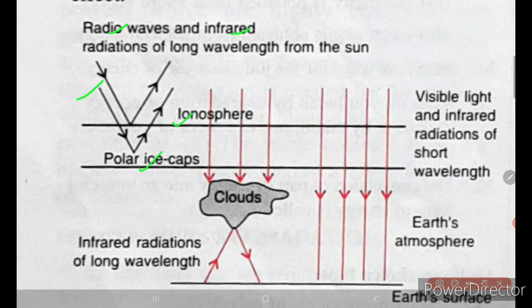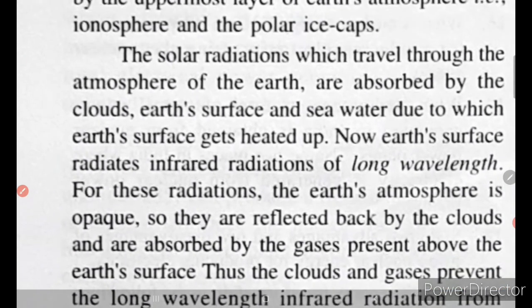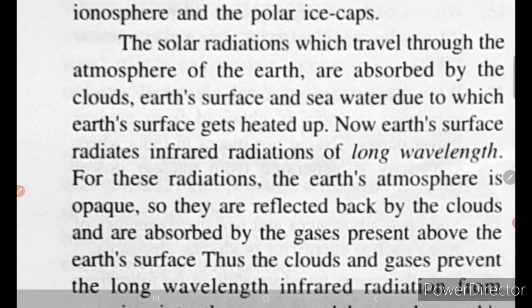Okay, and it is transparent for visible light and infrared radiations of short wavelengths. They can easily pass through the atmosphere like shown here. Okay, let us go to the next paragraph. The solar radiations which travel through the atmosphere of the earth are absorbed by the clouds, Earth's atmosphere and seawater, due to which the Earth's surface gets heated up.